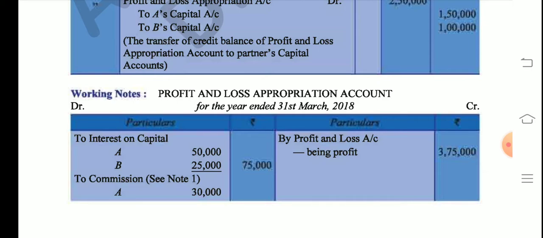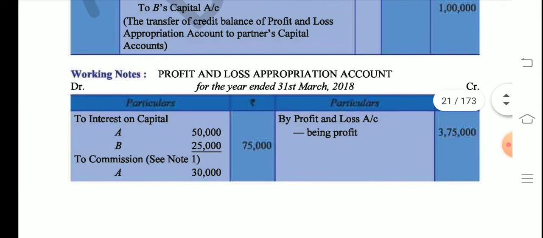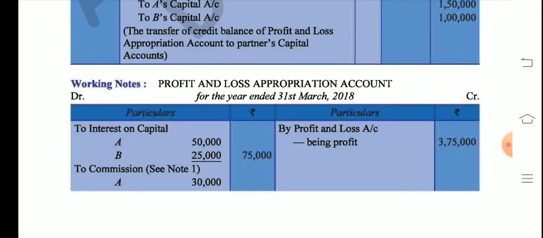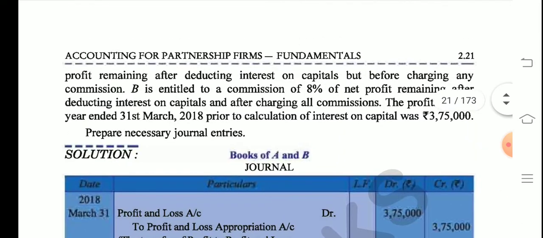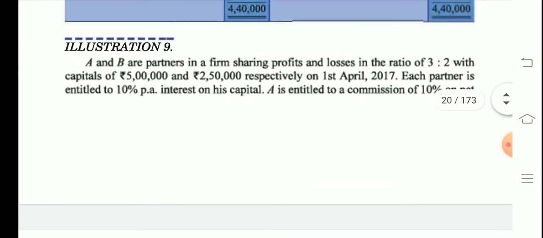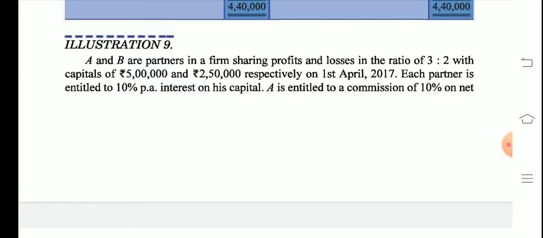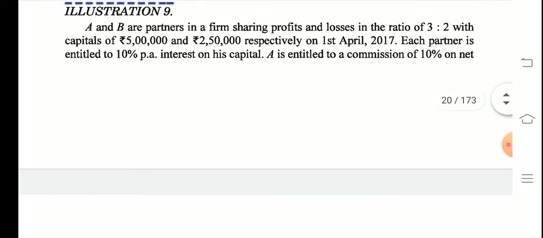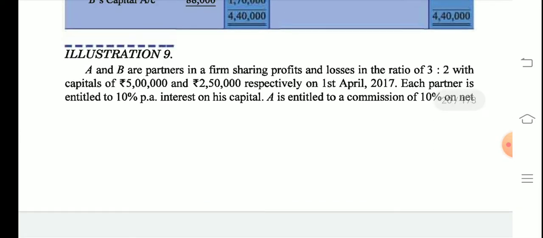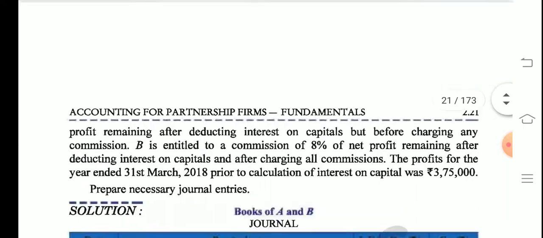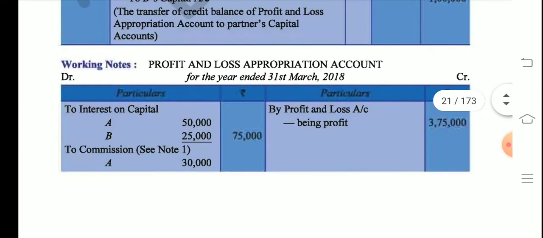Okay, so see students, what is written here, by profit and loss account. And what was the beginning profit? It was 3,75,000. This is already mentioned in the question, right? So now what are we going to do? It's very easy. The first point that the question has asked us to do was to charge interest on capital, and the interest on capital would be 10%. So 10% of 5 lakh would be 50,000, and of 2,50,000 would be 25,000. So here we write that.